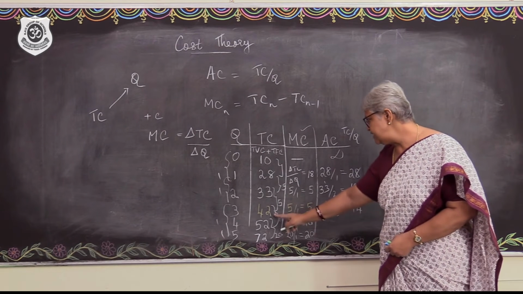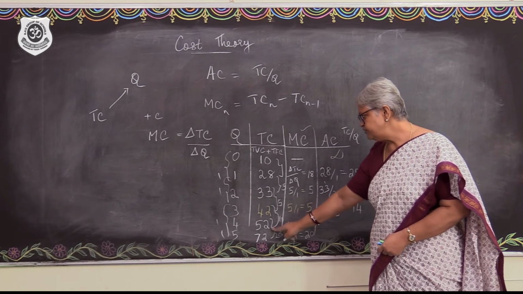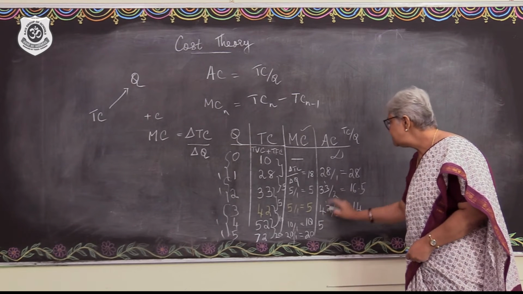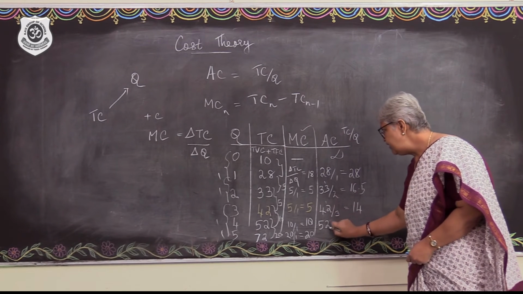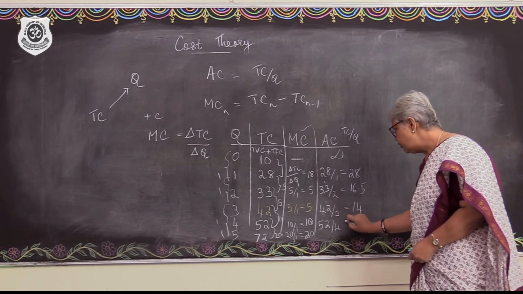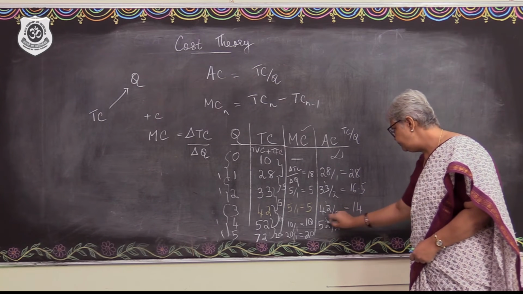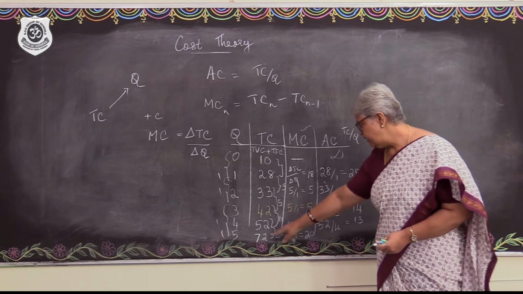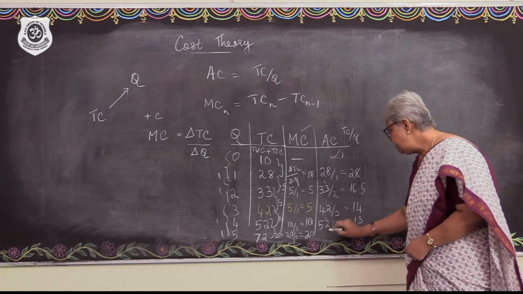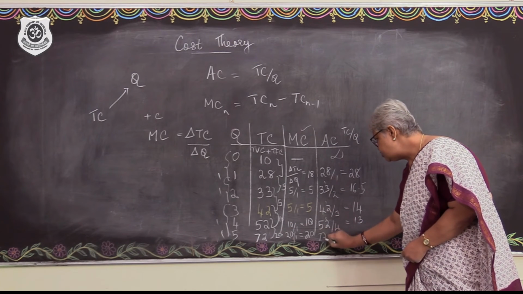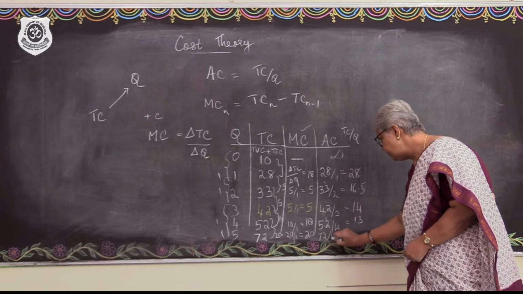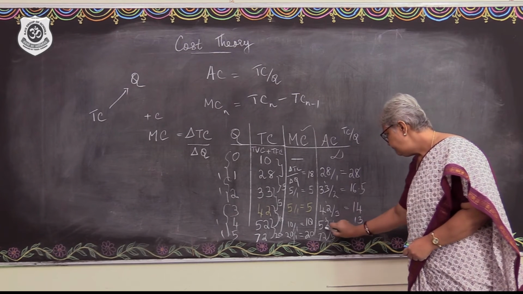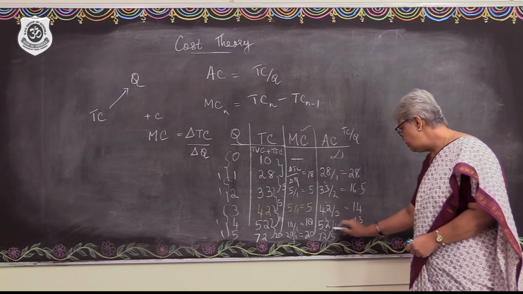The next level, we see that the total cost has gone up to 52 and the output is 4. So the average cost, which is TC by Q, will be 52 by 4. So what will that be? 13. Average cost is still falling, right? Then what about the next level? Next level, it will be 72 by 5. Fine? How much will that be?